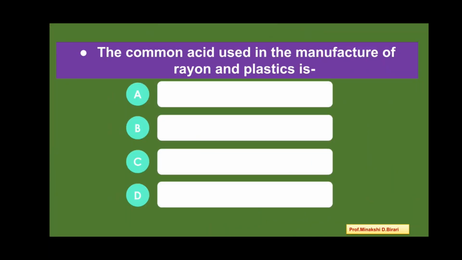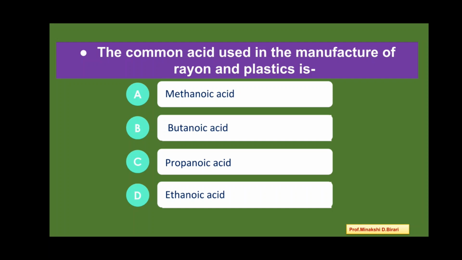Next question. The common acid used in the manufacture of rayon and plastic is, option A, methanoic acid, option B, butanoic acid, option C, propanoic acid, option D, ethanoic acid. So, which common acid is used in the manufacture of rayon and plastic? That is ethanoic acid. So, the correct answer is option D.